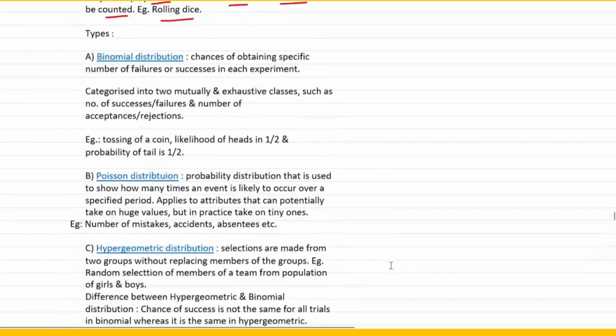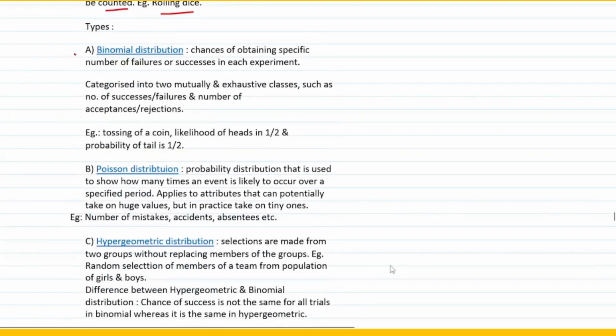Okay, let's come to various types of discrete distributions. The first one we talk about is binomial distribution. Binomial distribution simply says the chances of obtaining a specific number of failures or successes in each experiment. Very simple. Bi means 2, right? So these two things are what? Failures and success. So if a distribution talks about failures or success in each experiment, then obviously we are talking about the binomial distribution, right? Now they are basically categorized into two mutually exclusive and exhaustive classes, such as number of successes and failures or number of acceptances and rejections, right?